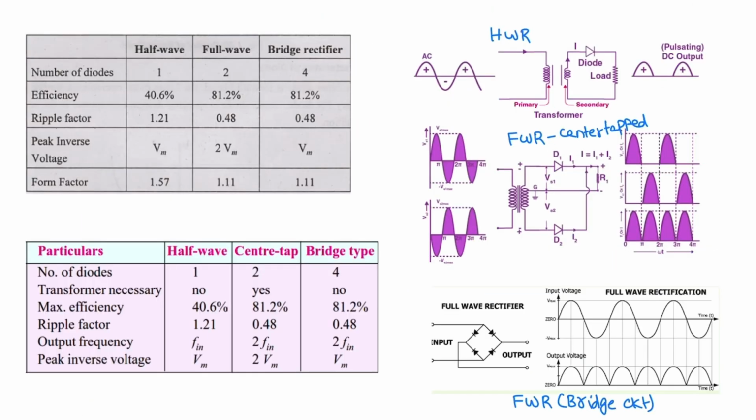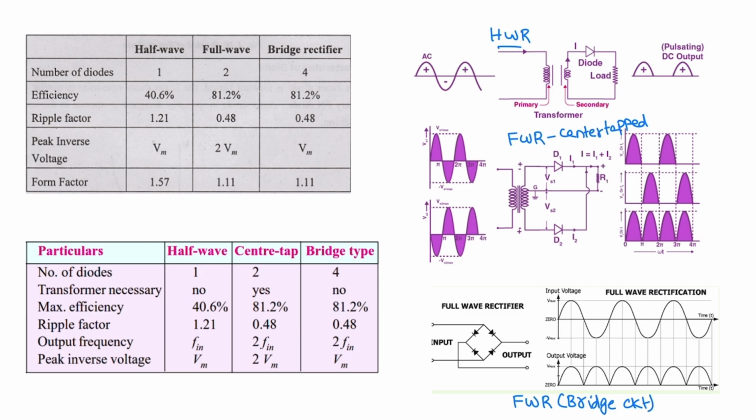These are diagrams for half wave rectifier, full wave rectifier and bridge rectifier. In half wave rectifier there is only one diode. In full wave center tap, the bulky transformer is present and two diodes are there. It converts incoming signal to rectified signal. And in bridge rectifier there are four diodes. Full wave rectification is possible in bridge rectifier. So the number of diodes in half wave is 1, full wave 2, and bridge it is 4.